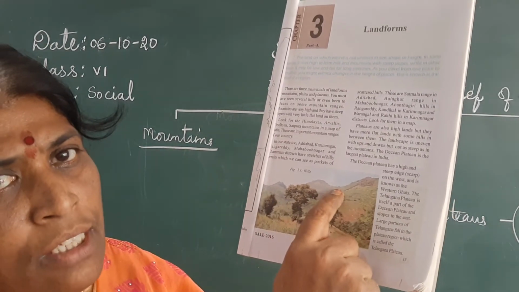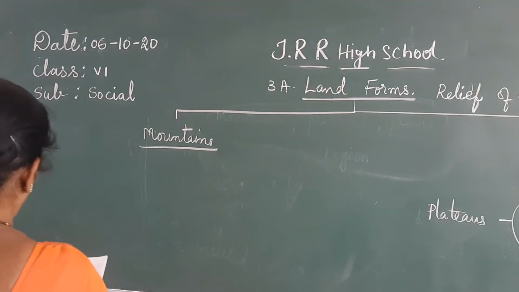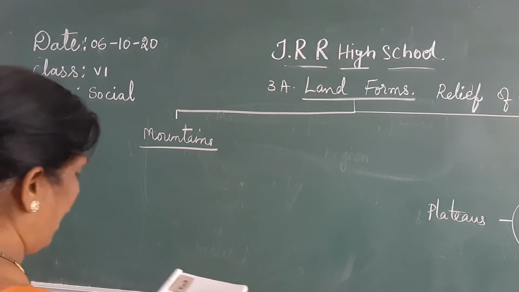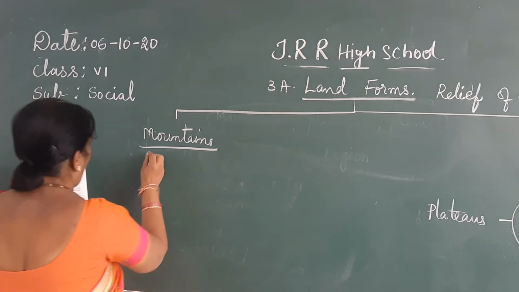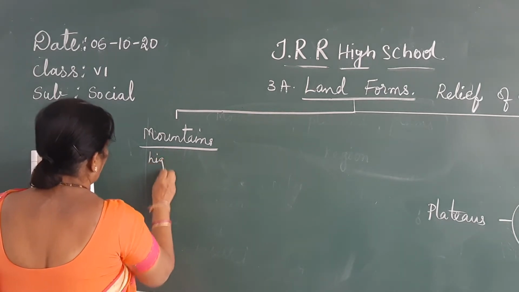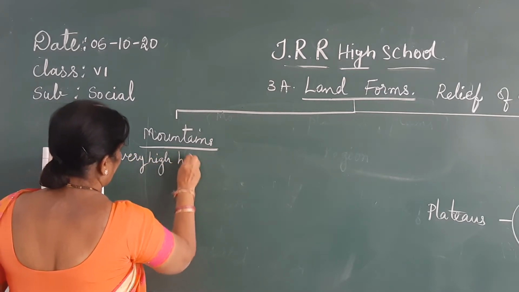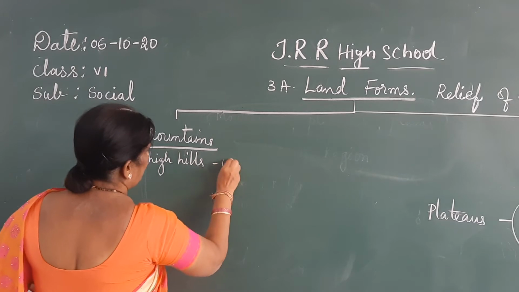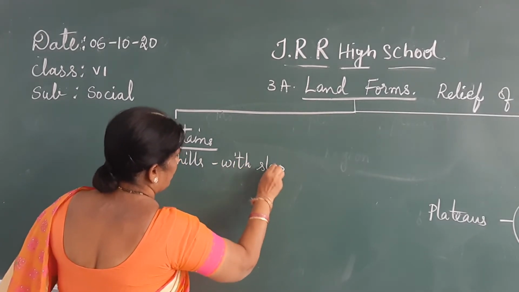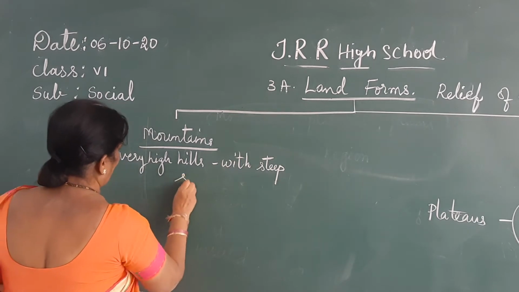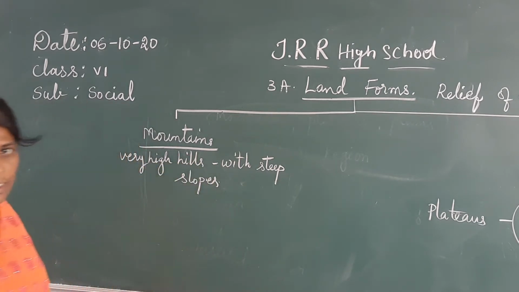Mountains are ranges, very high, and have steep slopes. They are called mountains.